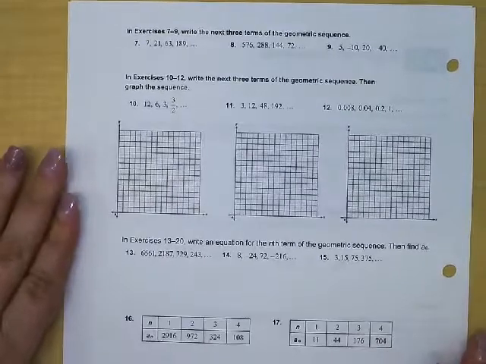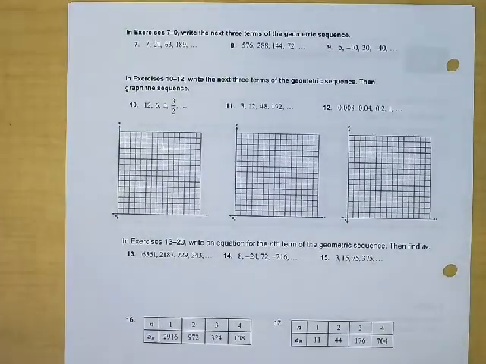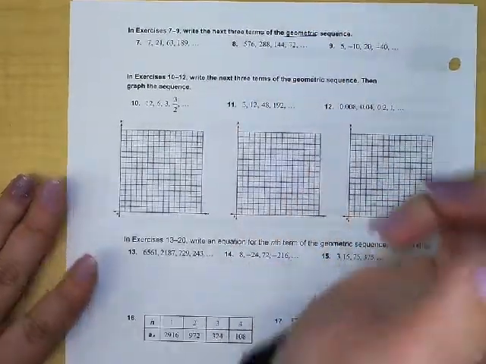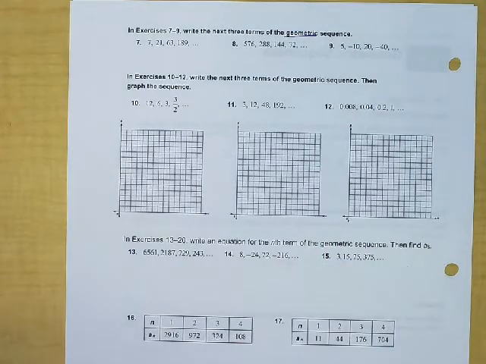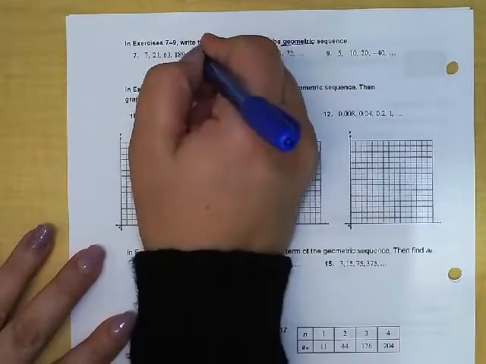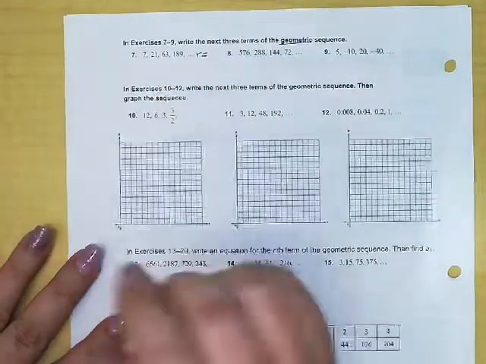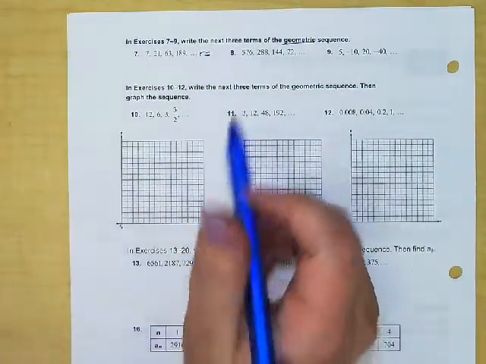Here, we're just going to practice extending patterns in a geometric sequence. I want you to notice, first of all, that they already called this geometric, which is good news for us because it means we don't have to prove it or test it. It's a geometric sequence. It has a multiplicative pattern, and that's already been established. So if I can just find that common ratio, then I can use that to extend my pattern as necessary.